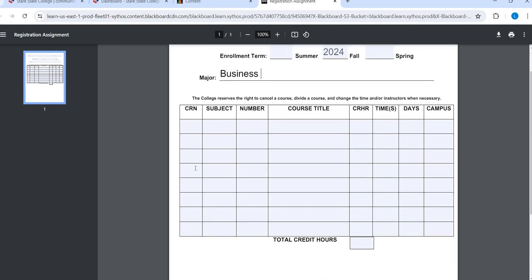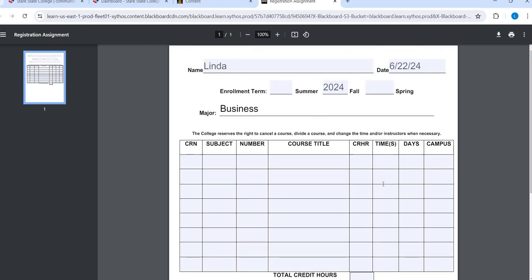I also do not expect all of these lines to be filled out. Everyone's going to have a varying number of credits based on their preferences for their fall schedule. If you've already scheduled for fall, because some of you might be scheduled already, all you have to do is copy your schedule over into this form and your work is essentially done.